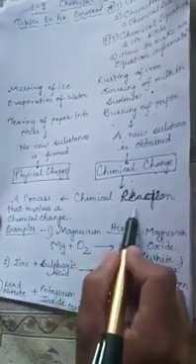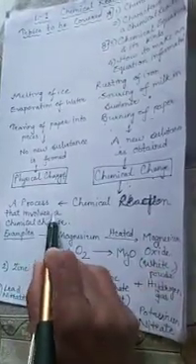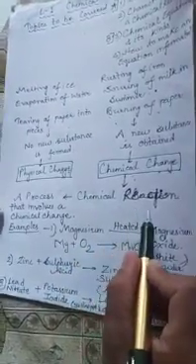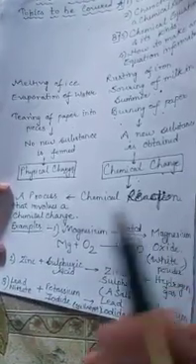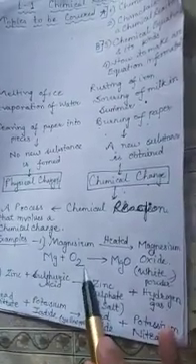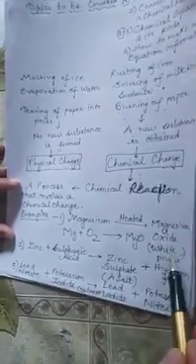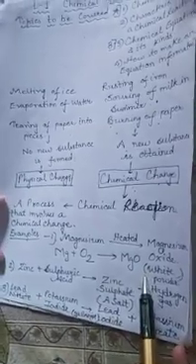Now, with the help of this, we can define a chemical reaction as a process which involves a chemical change where the original substances lose their identity and nature to form a new substance. Here are the three examples I have shown. One shows the heating of magnesium ribbon in air, resulting in a white powder of magnesium oxide. This example is explained in the NCERT book with an activity.